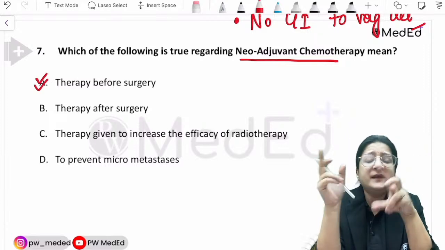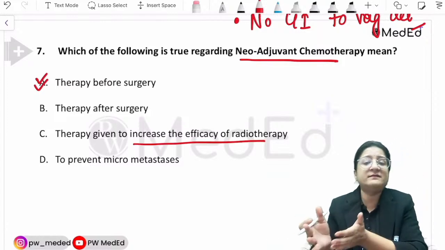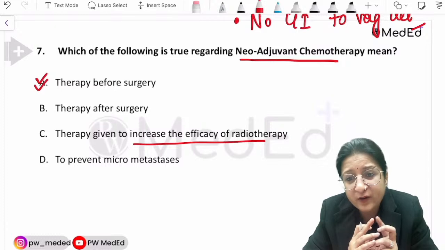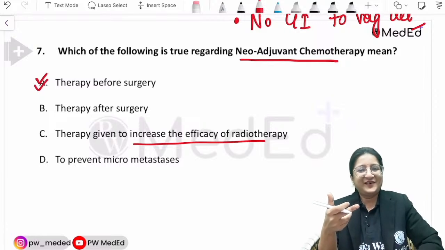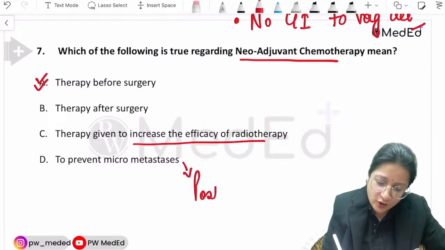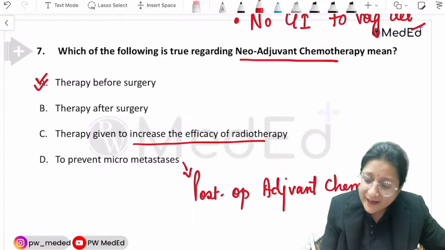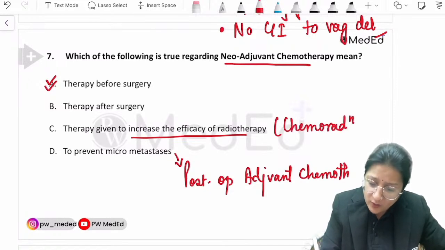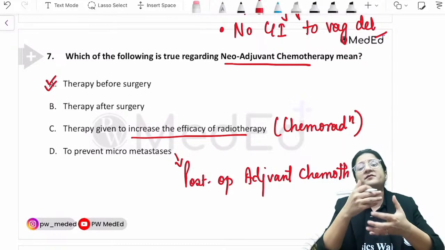The chemotherapy that is given to increase the efficacy of radiotherapy is given simultaneously with radiotherapy. That's called chemoradiation. And the chemotherapy that we give to prevent micrometastasis, that we give post-op, is adjuvant chemotherapy. Simultaneous chemotherapy with radiation is chemoradiation, given to increase the efficacy of radiotherapy. And neoadjuvant means chemotherapy given before surgery.